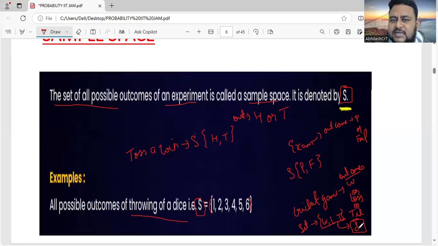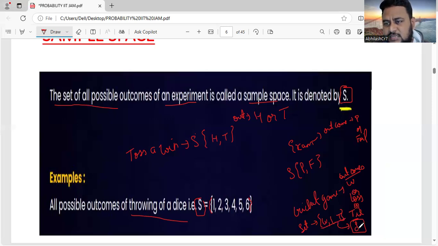Now I hope it is clear to you. What do you mean by sample space? When I say one, that is an outcome. When I say them together with commas, that is the sample space. It can be win or loss or tie. Those are the possible outcomes. But what can be the actual outcome? That is the event.